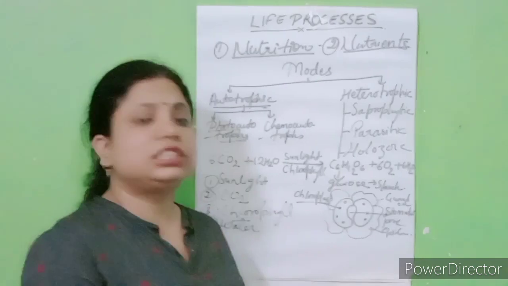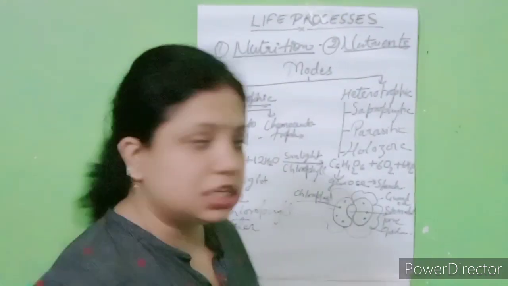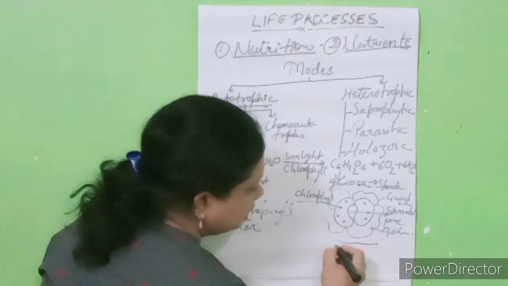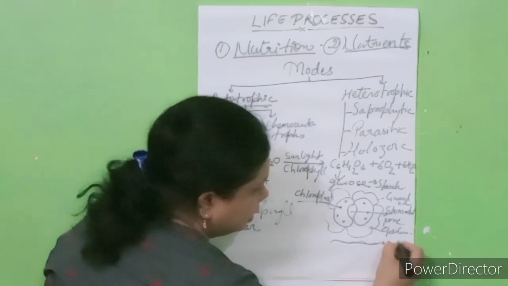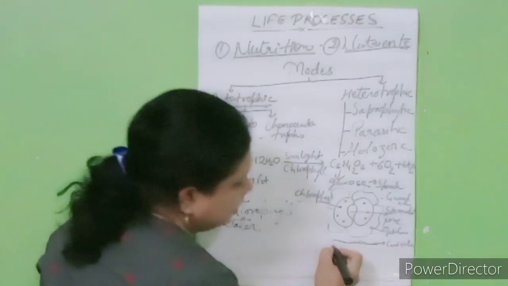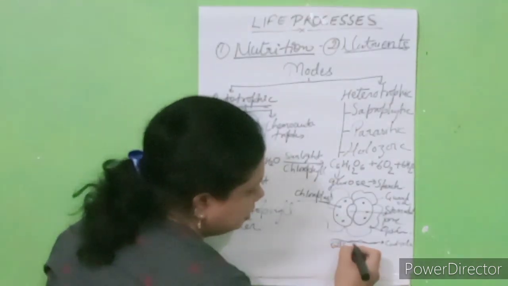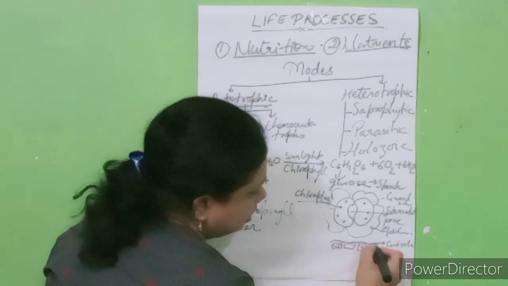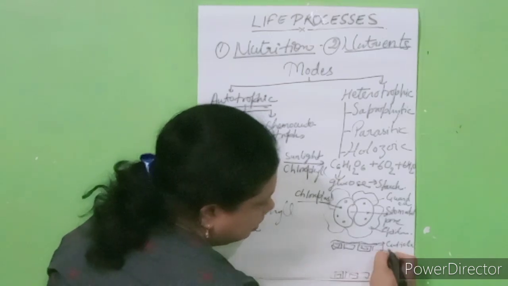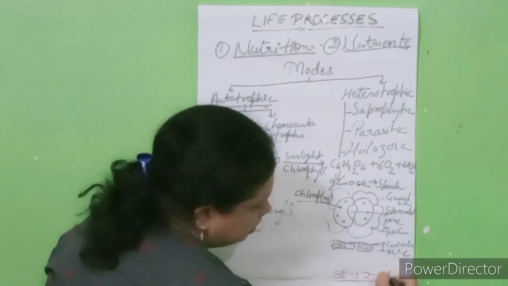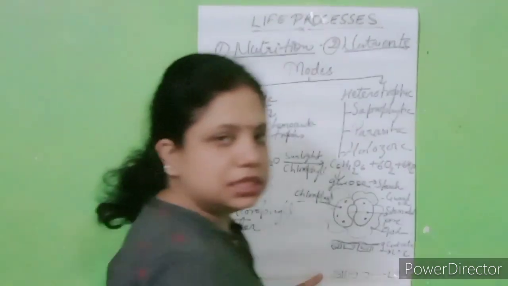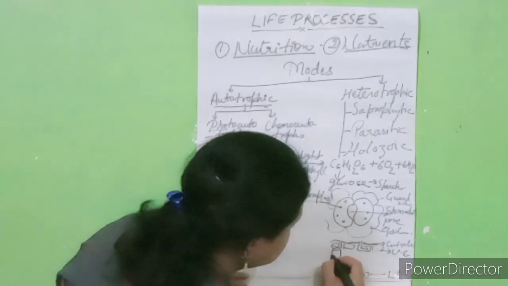When we see the cross section of leaves, we observe that the outer layer of the leaves is the cuticle. Fine. Below the outer layer, the upper epidermis and lower epidermis are present. Okay, fine. This is upper epidermis and this is lower epidermis. Between the upper epidermis and lower epidermis, the mesophyll cells are present.